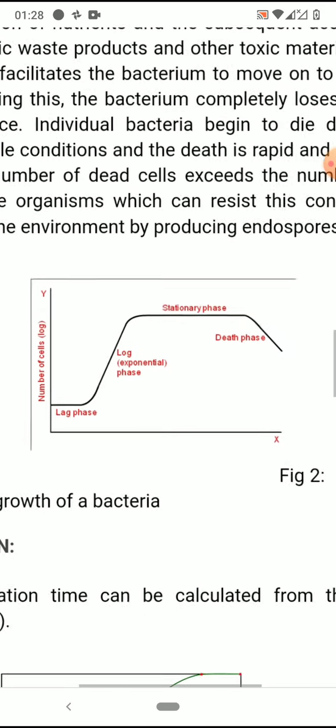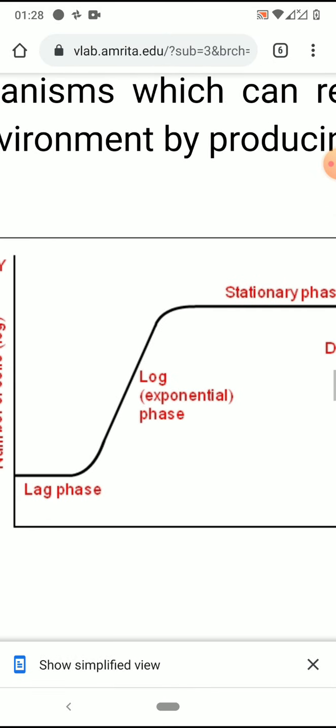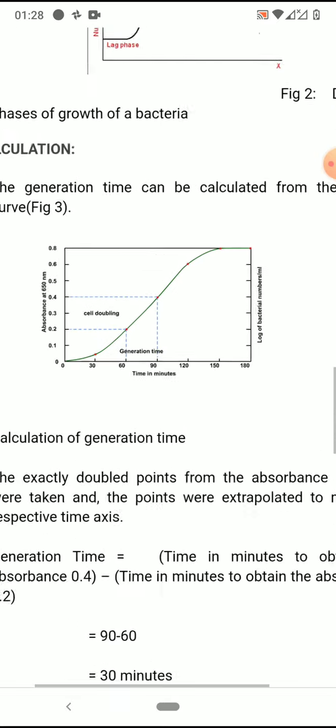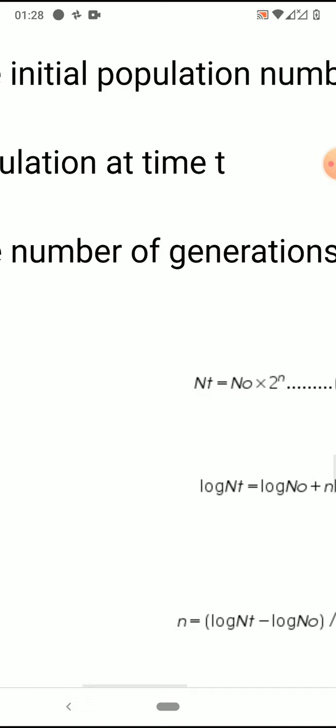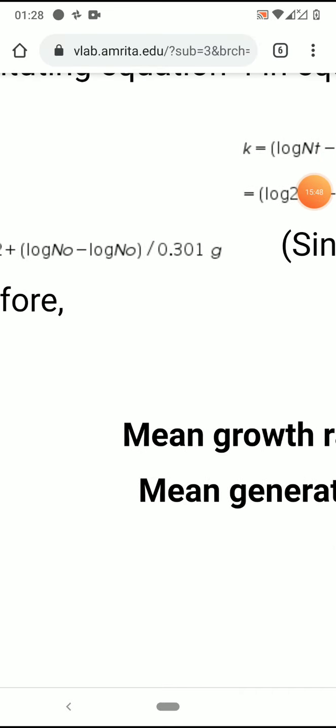Based on that we draw a curve, on the x-axis it would be time, and on the y-axis it would be logarithmic number of cells. Don't forget log, because we are applying logarithm for the calculation. So logarithmic number of cells on the y-axis, and then if we plot a graph we get 4 phases. You have to explain all the 4 phases, and then you have to explain about this cell doubling and generation time and this equation. Okay, I'll forward you these notes also, so keep note of this.